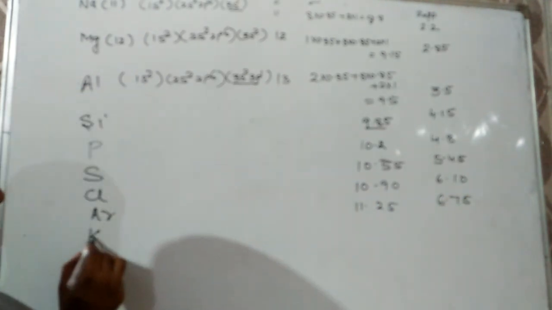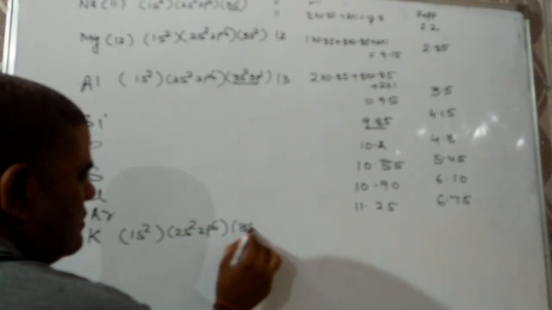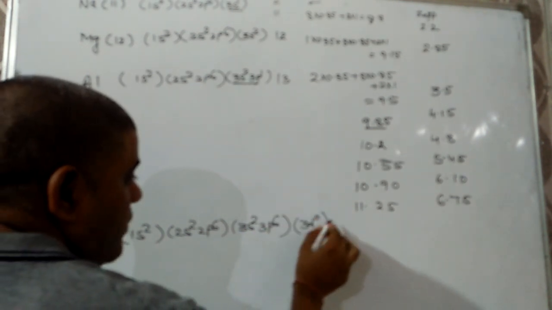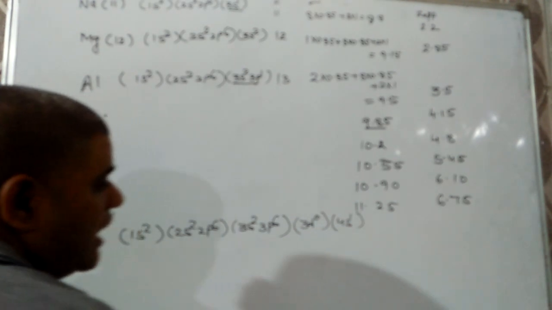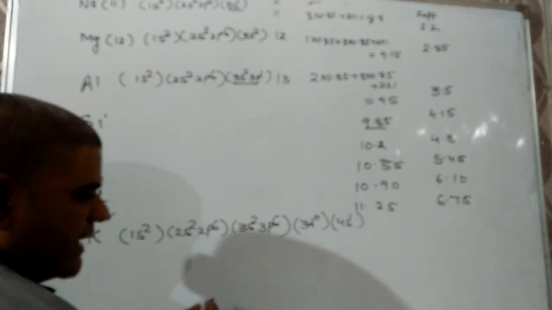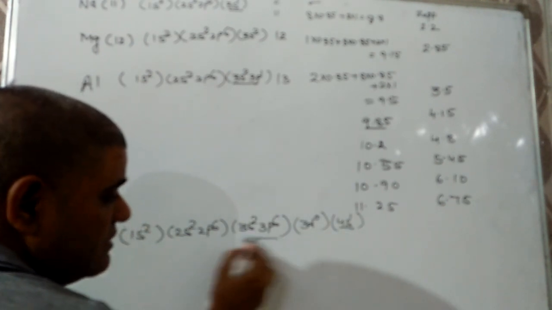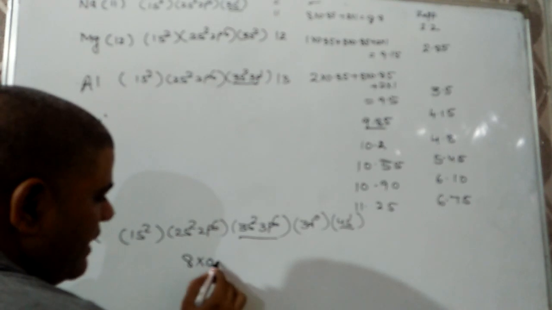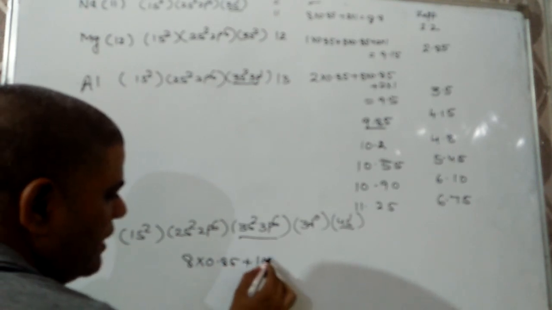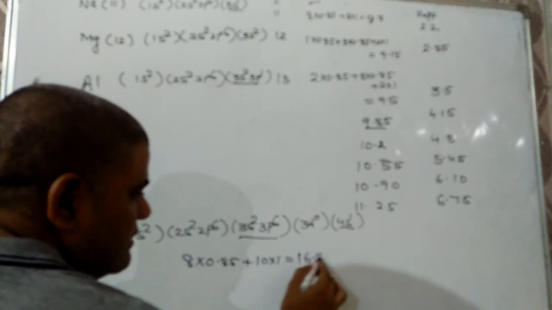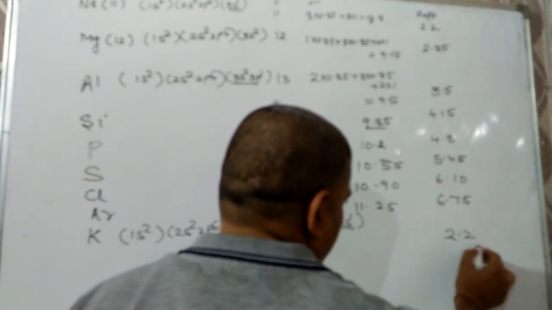For potassium, I am writing, it will be 1s2, 2s2, 2p6, 3s2, 3p6, next group 3d0, 4s1. So atomic number is 19. Shielding constant will be, same group, only one electron, so no repulsion. Inner 8 into 0.85 plus all inner 10 into 1, that comes out to be 16.8, and effective nuclear charge comes out to be 2.2.